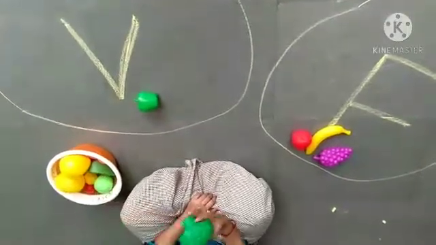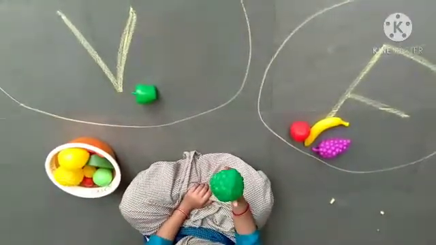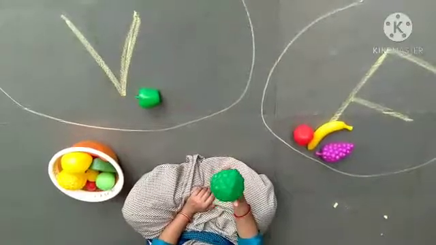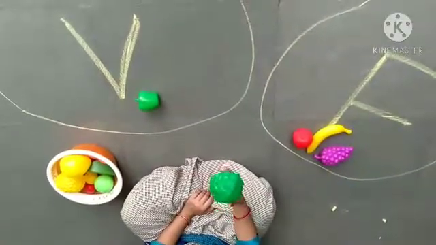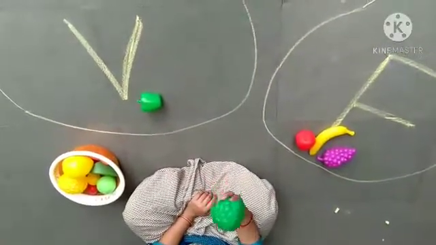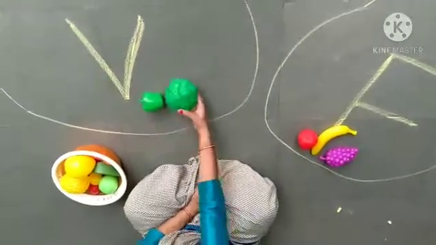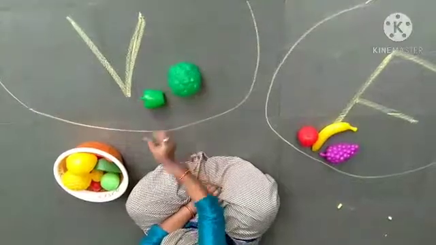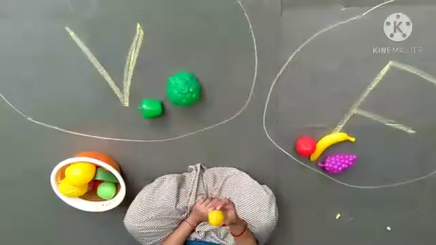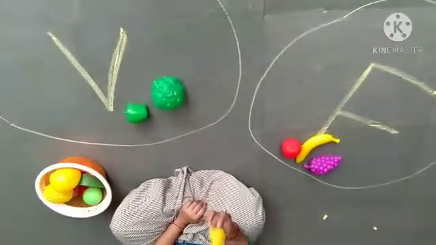Look at here. Which picture is this? Broccoli. Broccoli is vegetable or fruit? Vegetable. So keep here. Look at here. What is this? Lemon.